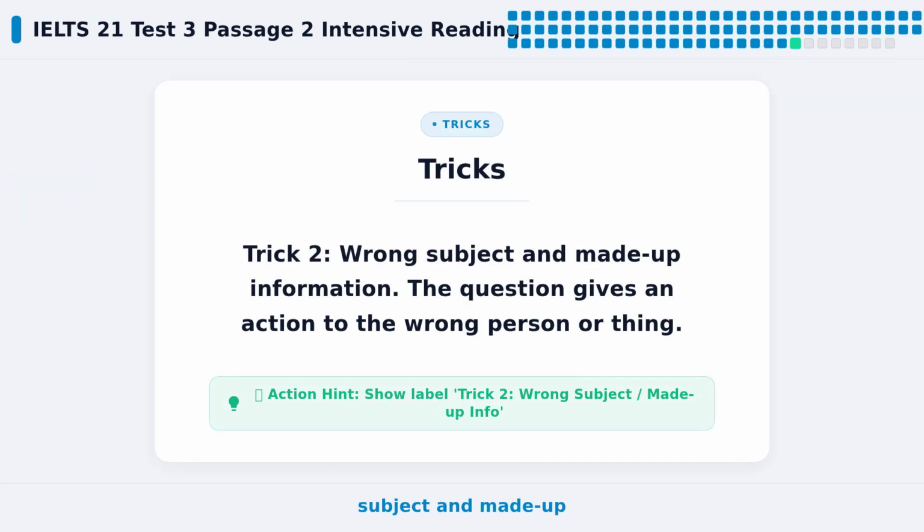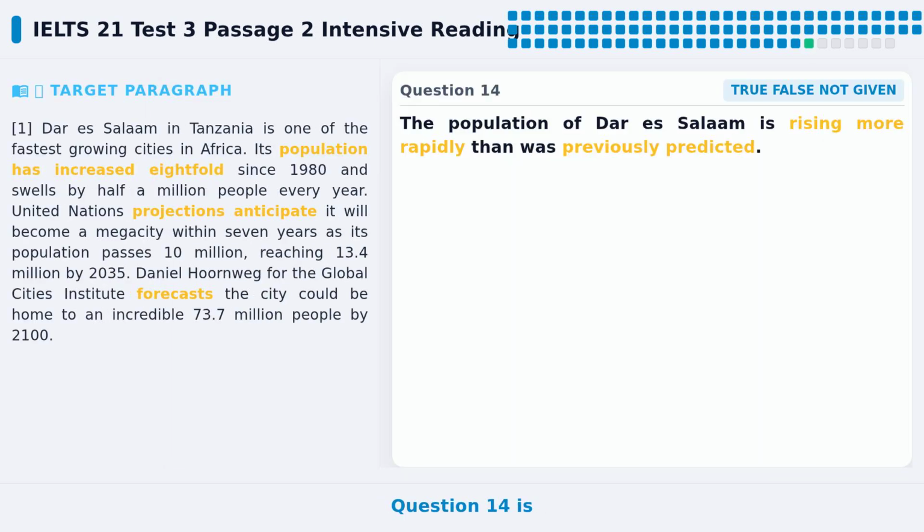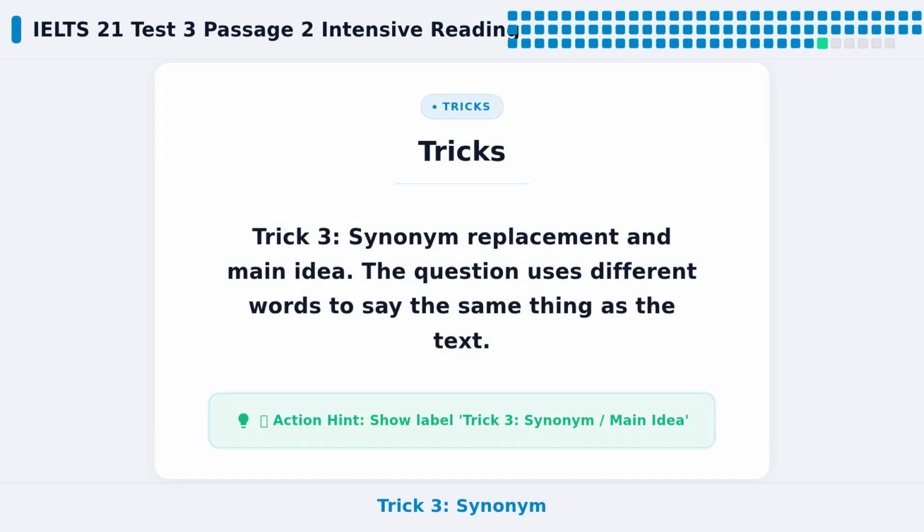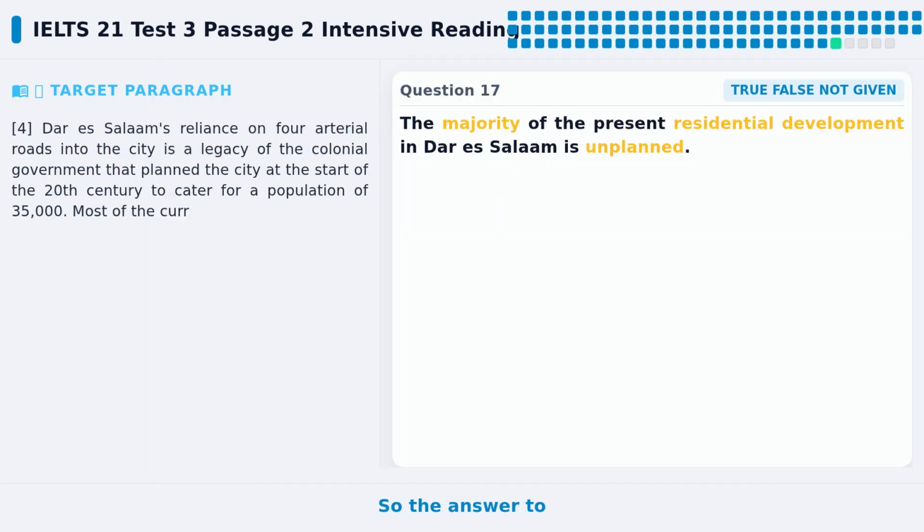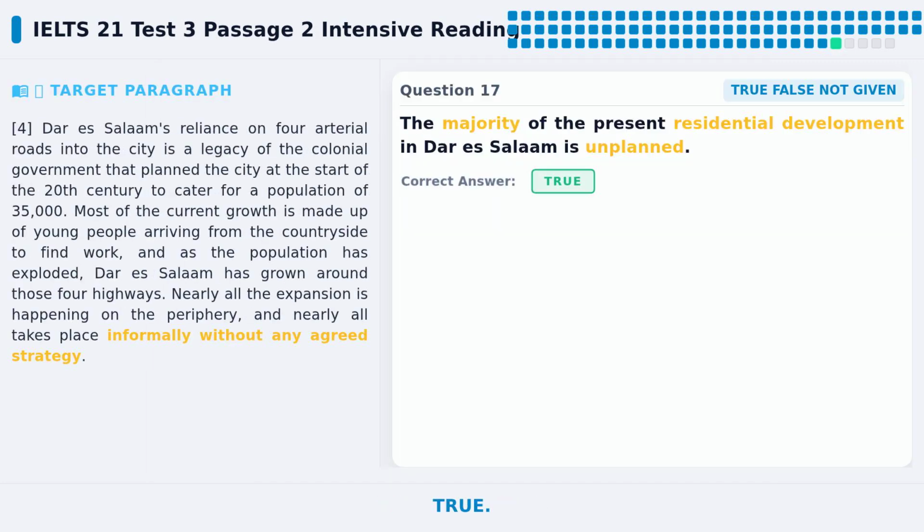Trick 2, wrong subject and made up information. The question gives an action to the wrong person or thing. So the answer to question 14 is not given. Trick 3, synonym replacement and main idea. The question uses different words to say the same thing as the text. So the answer to question 17 is true.